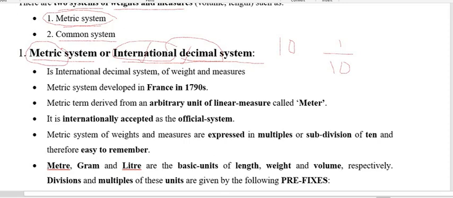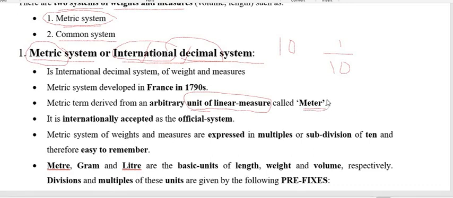Because this word metric is derived from the unit of linear measure, that is the length, that the term is meter. So metric is derived from the unit of linear measure, the meter, and that is why we are calling it the metric system of weight and measure.